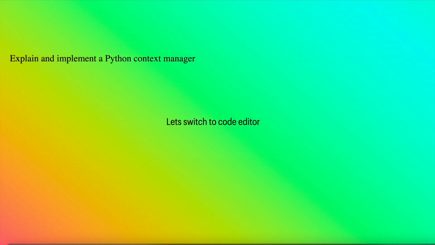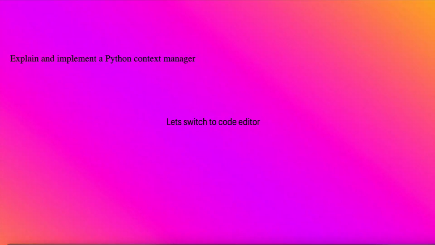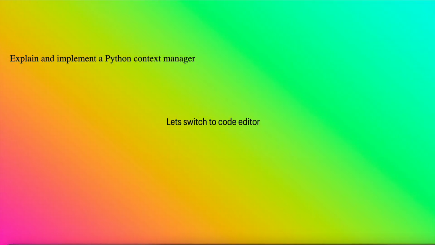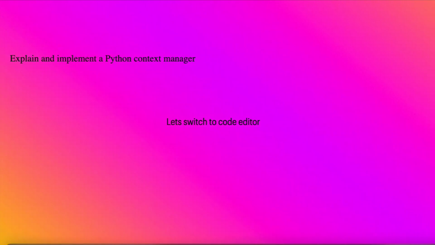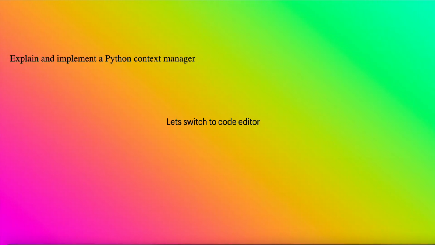Okay, we have already completed 4 questions from our agenda today, which is top 5 questions for a senior software engineer in Python. So this is our last question: explain and implement a Python context manager. What is a context manager? Every time you use a with statement in Python code, that means you are working with a context manager. It contains two things: what will happen when the context starts, and what will happen when the context exits.